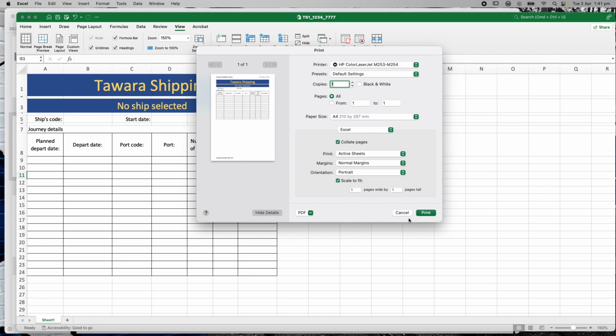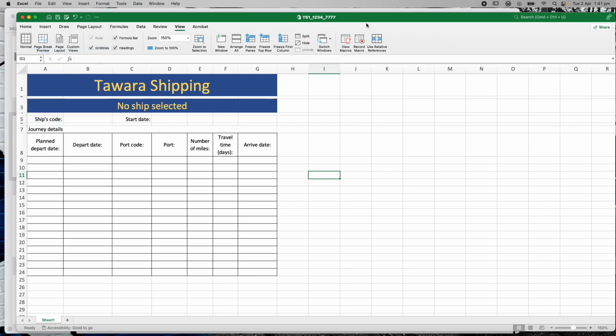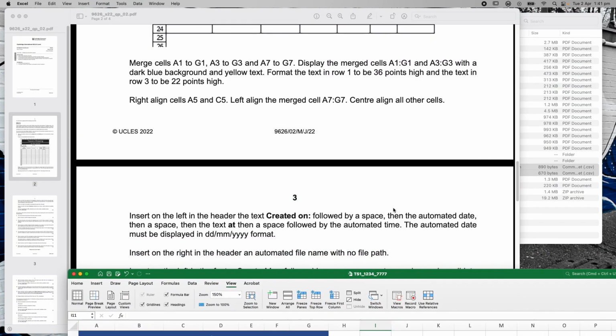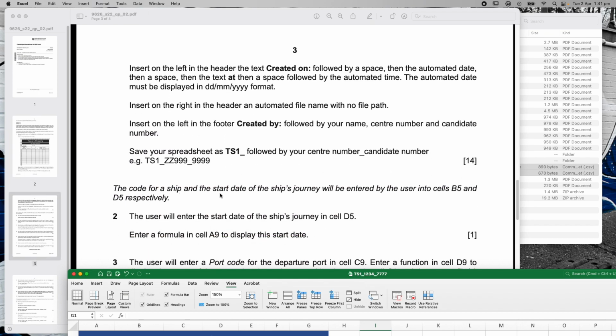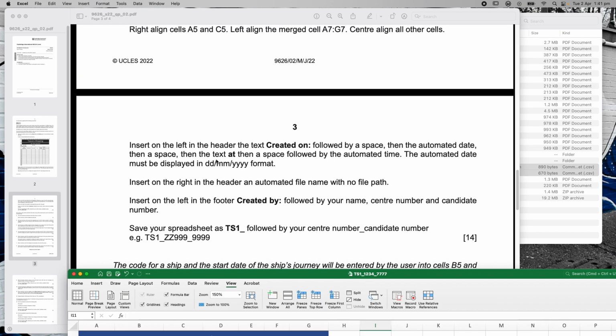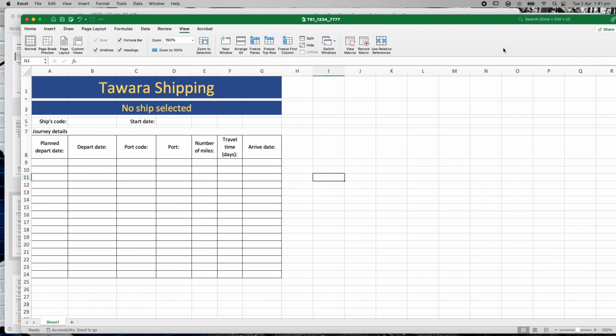So for me, I think that works. I'm going to go cancel, file, save, and I have completed question number 1, right? So I've checked everything, saved my file the right way. The code for a ship starts a journey. Okay, so that's part of question 2. So up to there, I think I've got 14 marks. So that's the end of this section of the video.